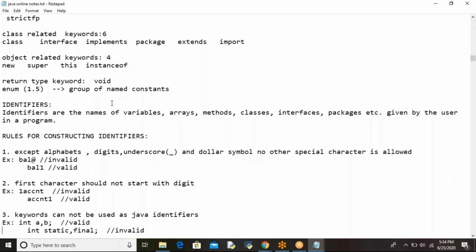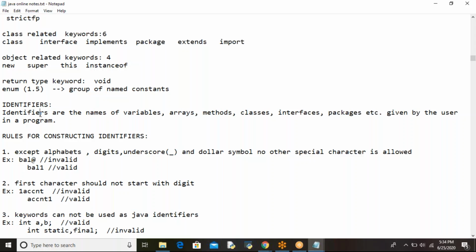Fine. The next one is identifiers. What is an identifier? Whatever names the programmer provides are known as identifiers. Identifiers are nothing but names of variables. What names will we generally give?